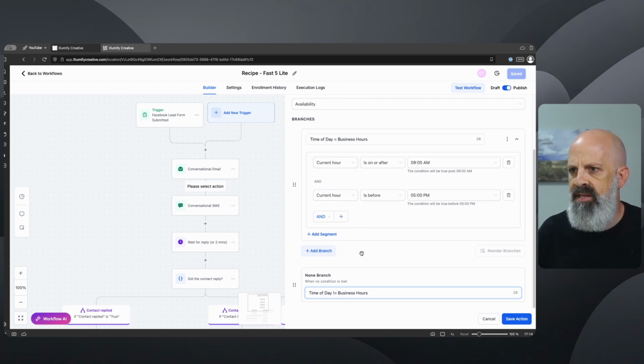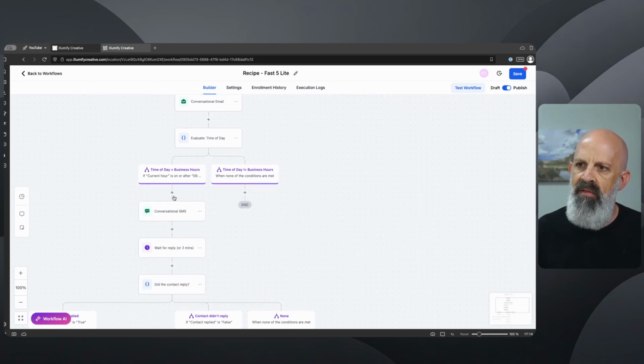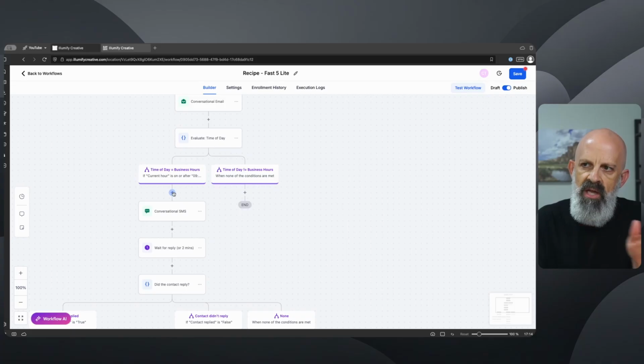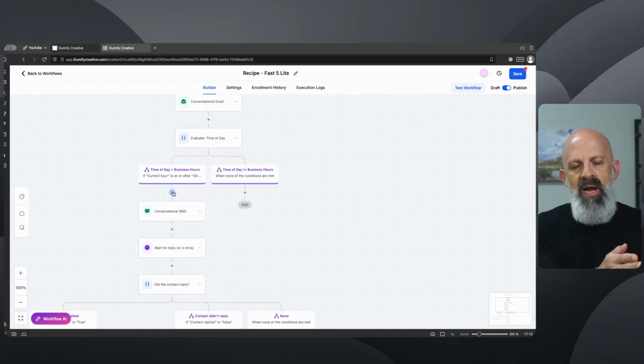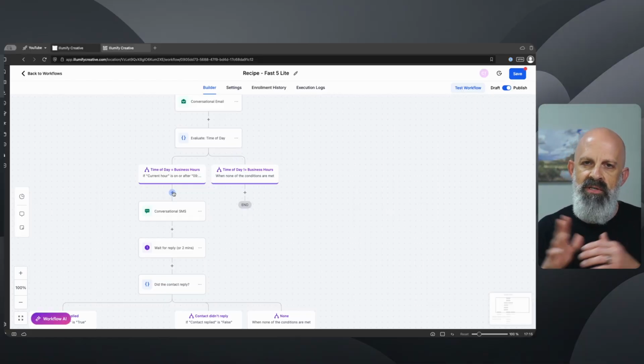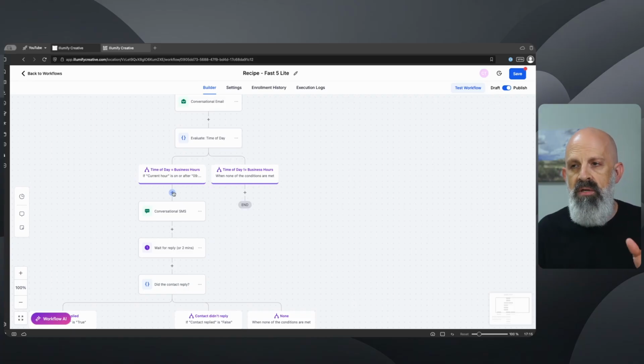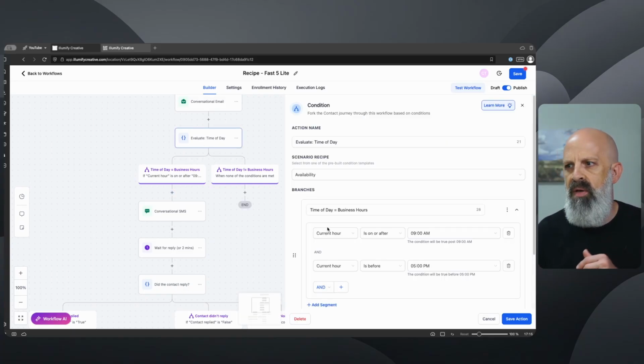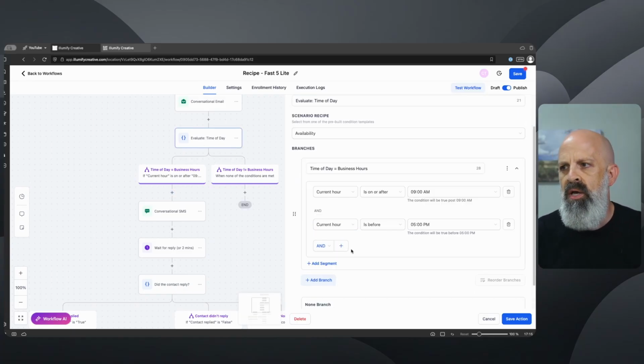Now you could add this in and then add in another if else here to further segment based off of the day of the week and then treat those differently. So basically you would have a time of the day branch that you could treat differently, and then a day of the week branch that you could treat differently if you wanted to have different messaging on weekends versus just after hours. So you could do that. I'm not going to, but I'm going to show you how to modify this one to add in the day of the week.